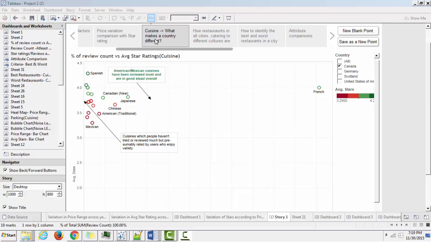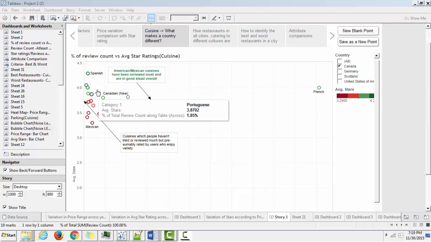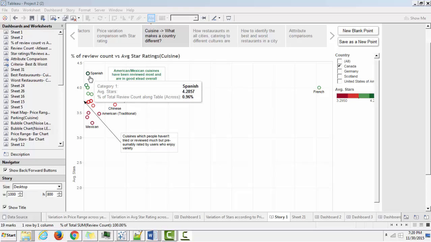Now, let us see what makes a country different cuisine wise based on average star rating and how many times these cuisines have been reviewed. Looking at Canada, we see that French is the most popular cuisine with high reviews and high star rating. Likewise, these cuisines have higher star rating but have been reviewed fewer times. Thus, they are less popular.